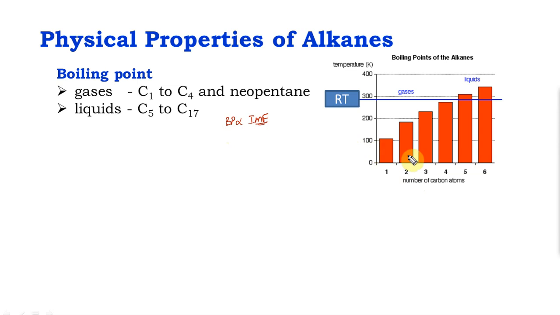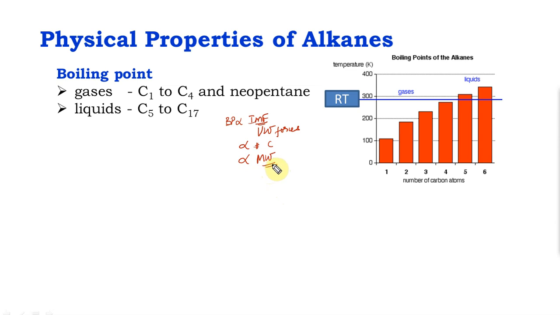But here there is neither dipole nor hydrogen bonding. So the predominant intermolecular force is van der Waals forces, just two molecules attracting each other. Sticky forces. Obviously, the van der Waals force increases as the number of carbons increases. So boiling point is proportional to number of carbons, which in essence is basically saying boiling point is proportional to molecular weight.